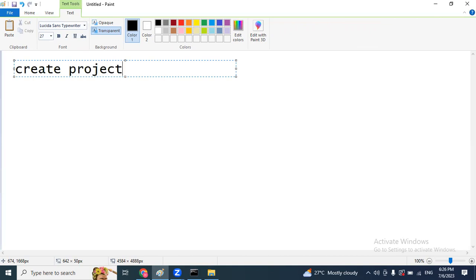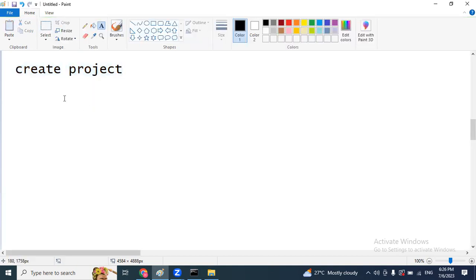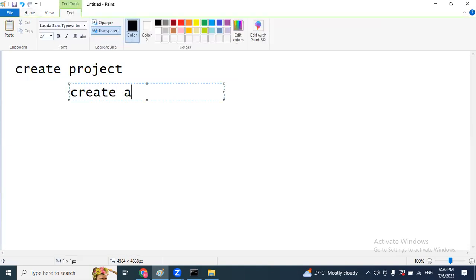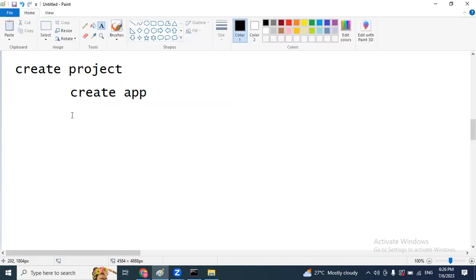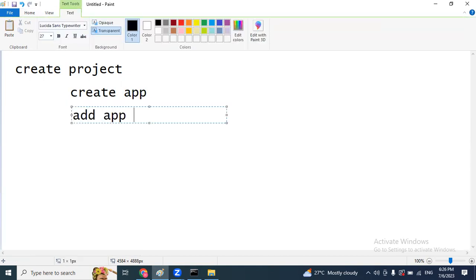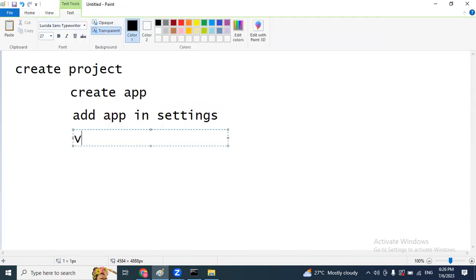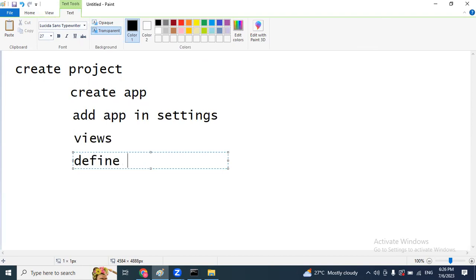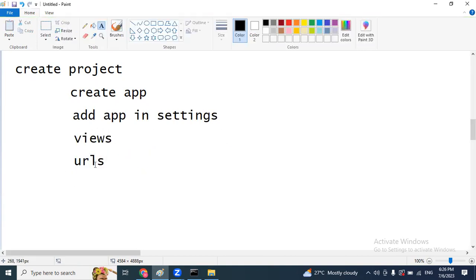So in our Django 20 days, we are going to follow these steps only. First of all, create a project. And the second one, inside of the project, create application. And after application, add your application in settings file. And after that, create views, nothing but develop the logics as per requirement. And after that, define URLs. So based on requirement, create URLs. So once URLs are done, your application is ready.